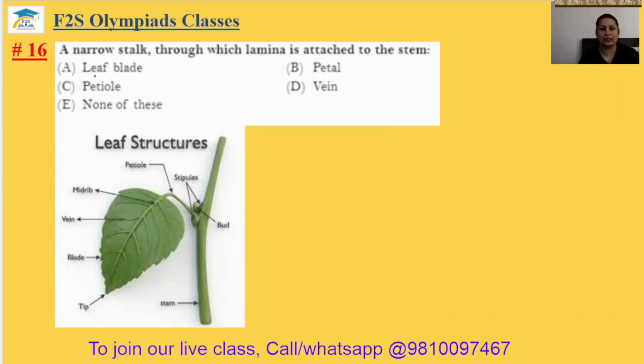Question number 16. A narrow stalk through which lamina is attached to the stem. So this is the stem and this is the petiole. Answer will be petiole. So the 16th answer is option C.